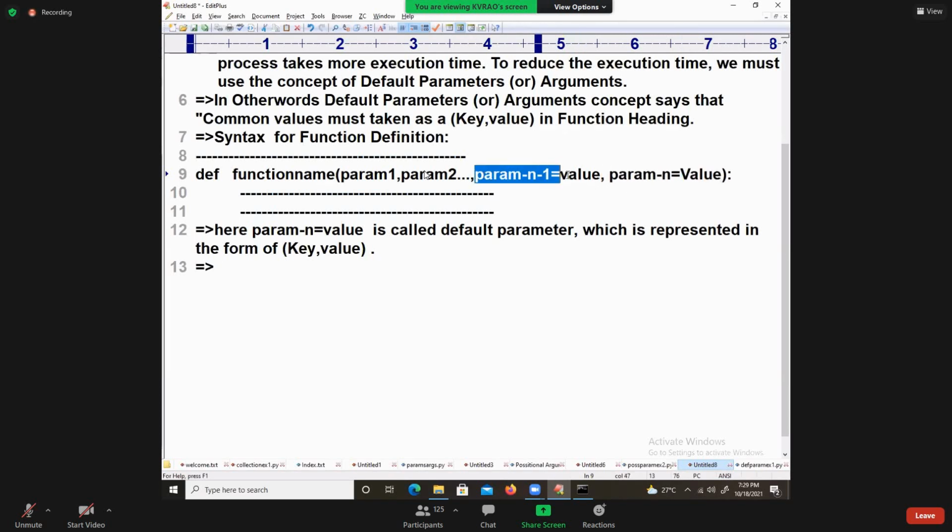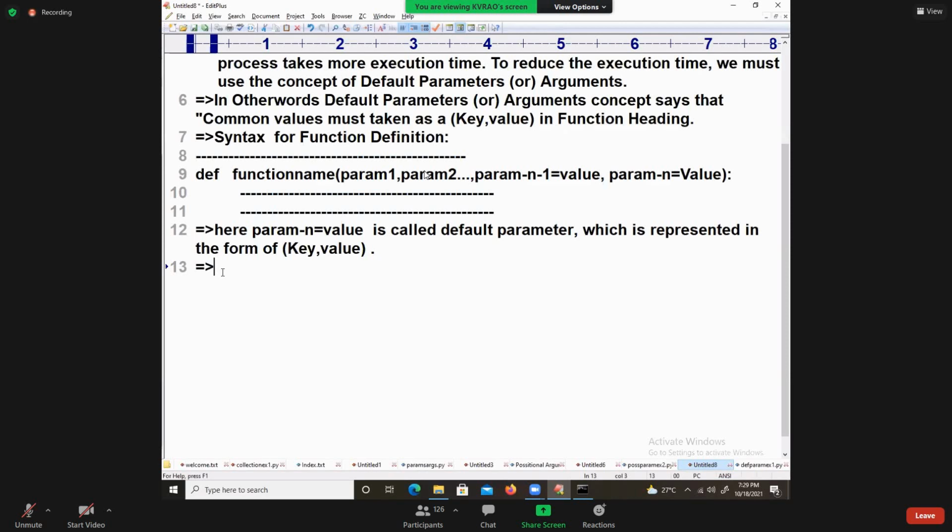They should be at the end. Other parameters must come before them. You cannot write param n is equal to value at the beginning or in the middle. So default parameters are to be used in the last part of the heading.